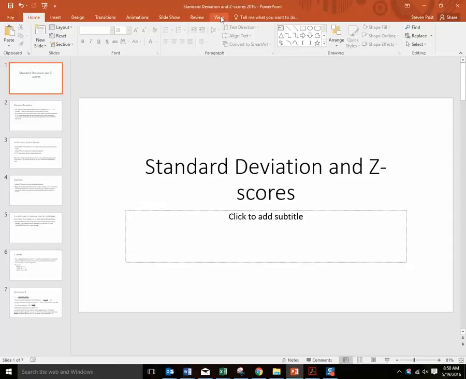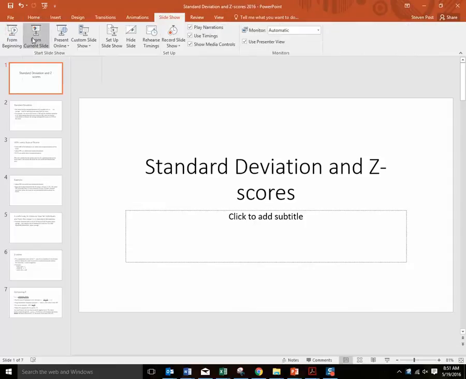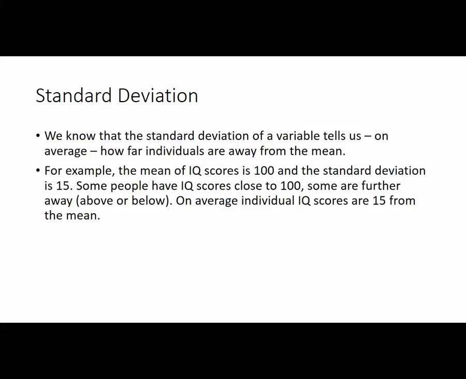In this screencast, we're going to go a little bit deeper into standard deviation. So we know that the standard deviation of a variable tells us how far, on average, the individuals are away from the mean. For example, the mean of IQ scores is 100 and the standard deviation is 15. Some people have IQ scores close to 100, some are further away, above or below. But on average, individual IQ scores are 15 away from that mean of 100.